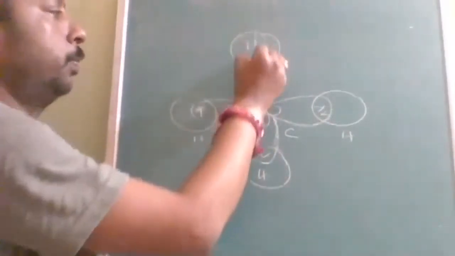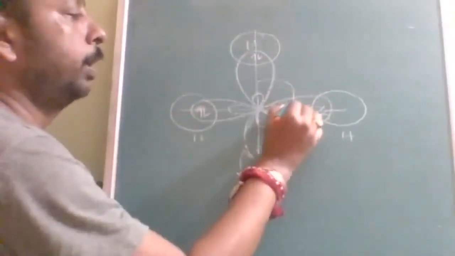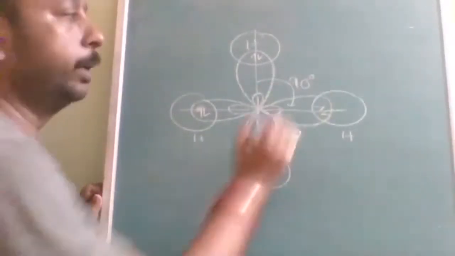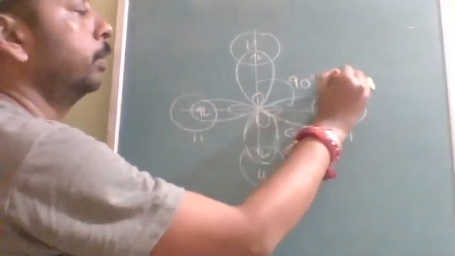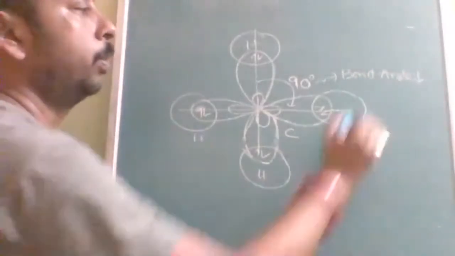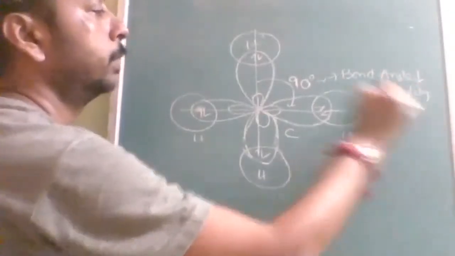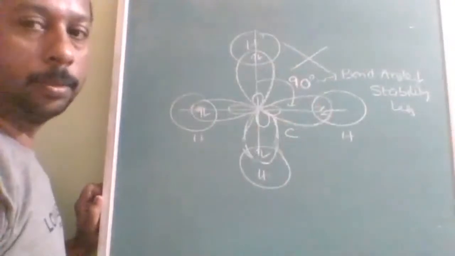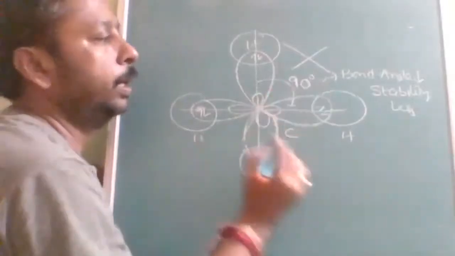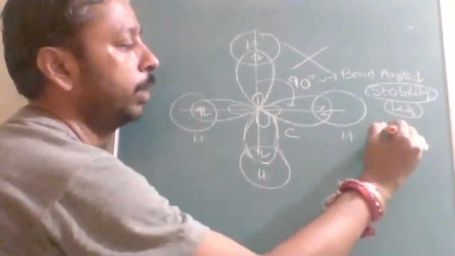But it is opposed, because there will be a great repulsion. Here the bond angle is only how much? It is 90. So due to the low bond angle, stability is less. Therefore, this shape is not possible. Why is it not possible? If it is square planar, then the bond angle is 90 degrees, therefore stability is less. Then it changes from two-dimensional.